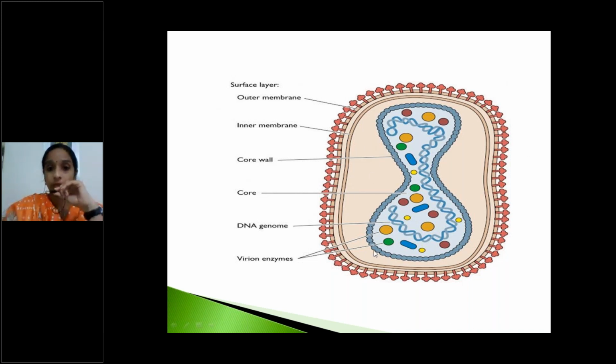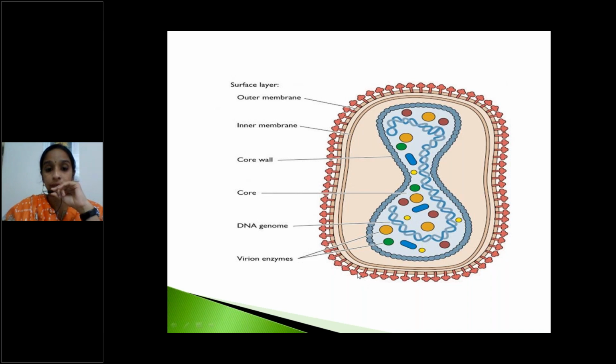It is an enveloped DNA virus. The outer envelope contains two membranes, an outer membrane and an inner membrane. This is the outer membrane, this is the inner membrane, a two layered envelope. Pox virus is covered with a two layered envelope.